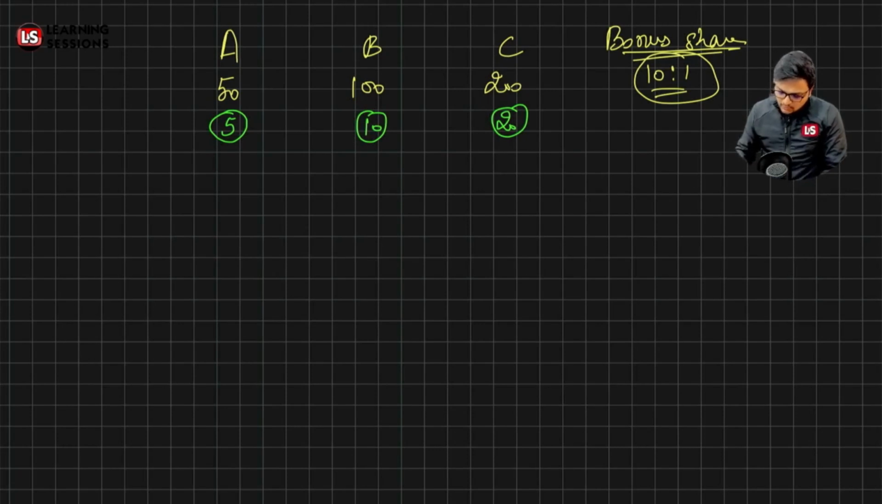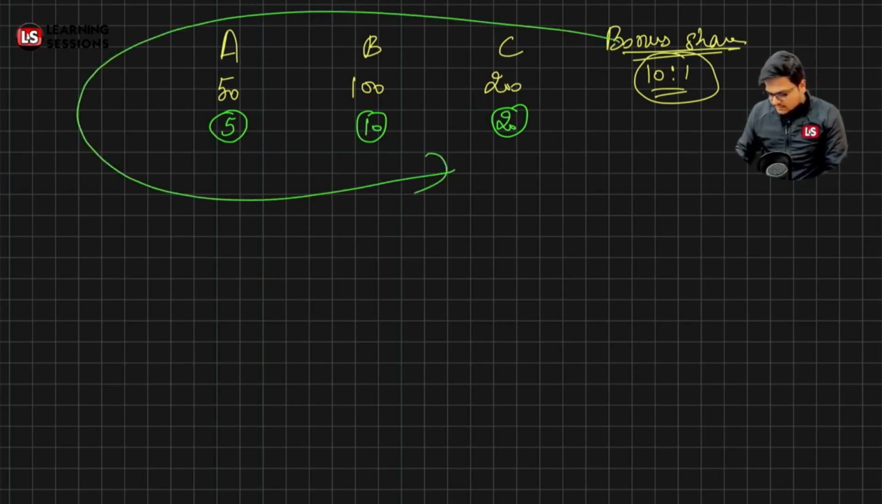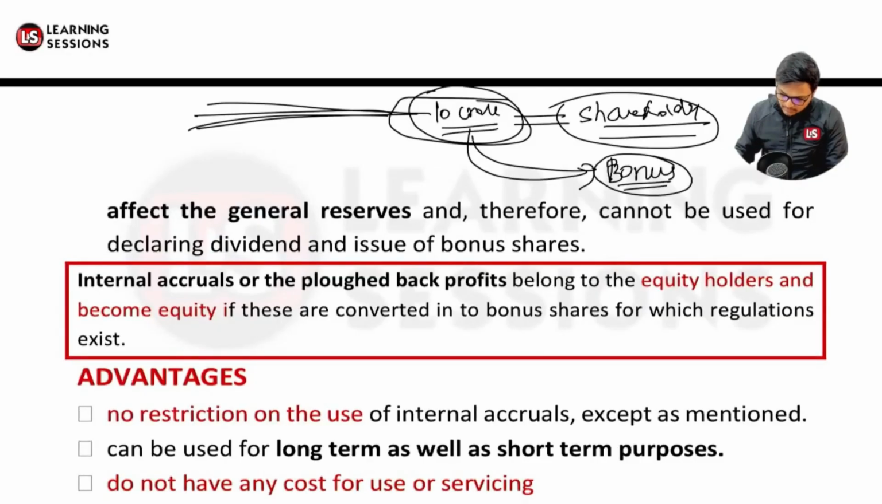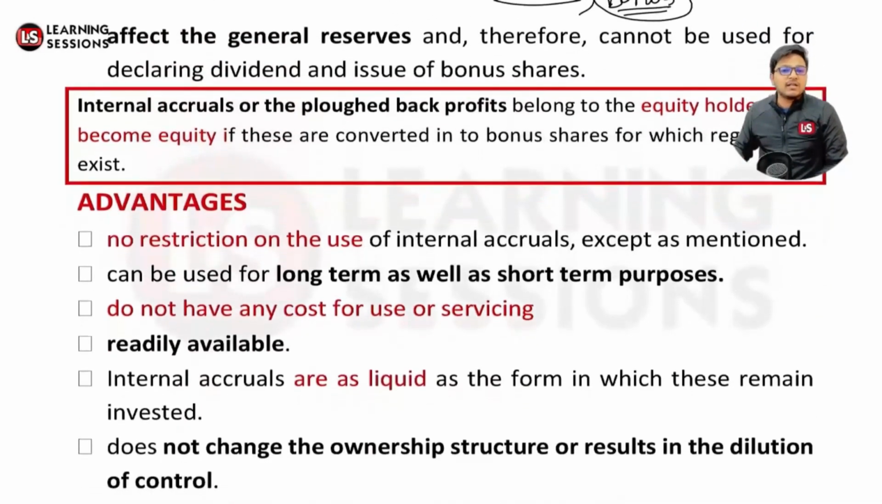So this is actually related to what? This is related to the capitalization of the profits, where you are converting your profits into capital, into your equity. That's the funda related to it. I hope you must have understood the component related to it. Now let's have a look at the advantages of the same.